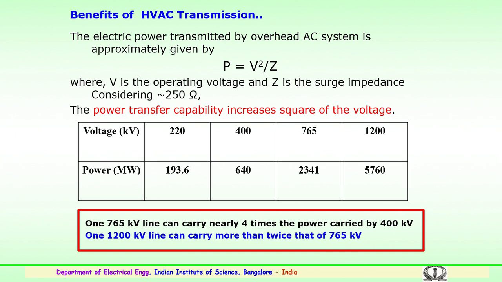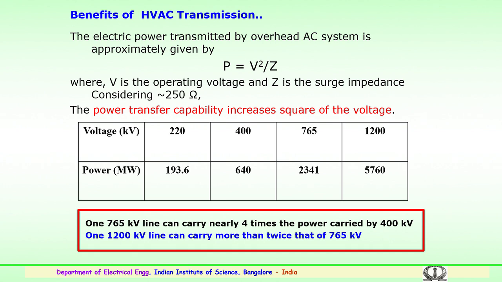For 1200 kV, 5760 megawatts is the power which can be transmitted by the high voltage line. By looking at the table we can clearly see that one 765 kV transmission line can transmit nearly 4 times the power carried by a 400 kV transmission system, and one 1200 kV line can carry more than twice that of a 765 kV transmission line.